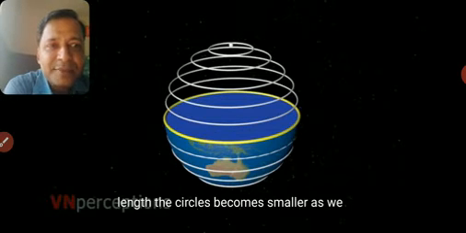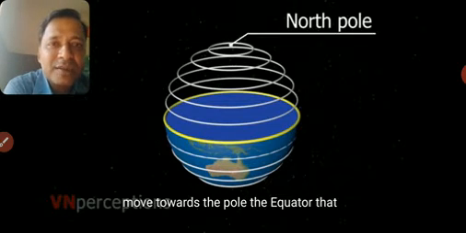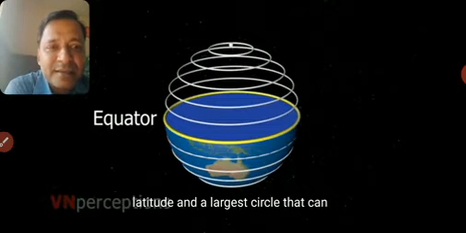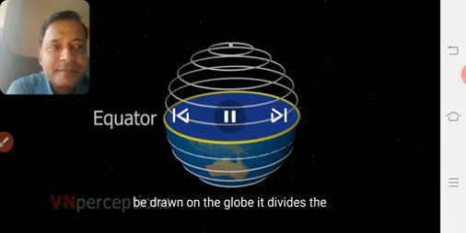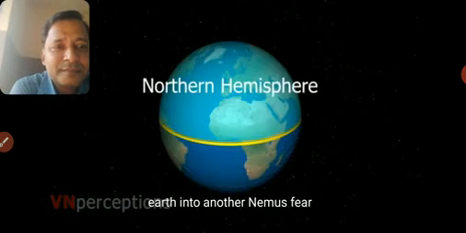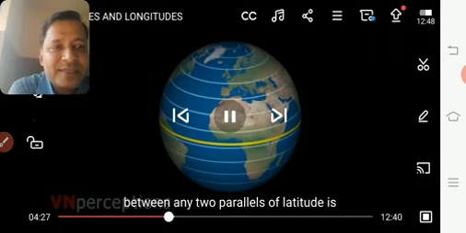The length of the circle becomes smaller as we go towards the pole, either the north pole or the south pole. Can you see the circles are getting smaller? Now this is the northern hemisphere and the southern hemisphere, divided by the equator.